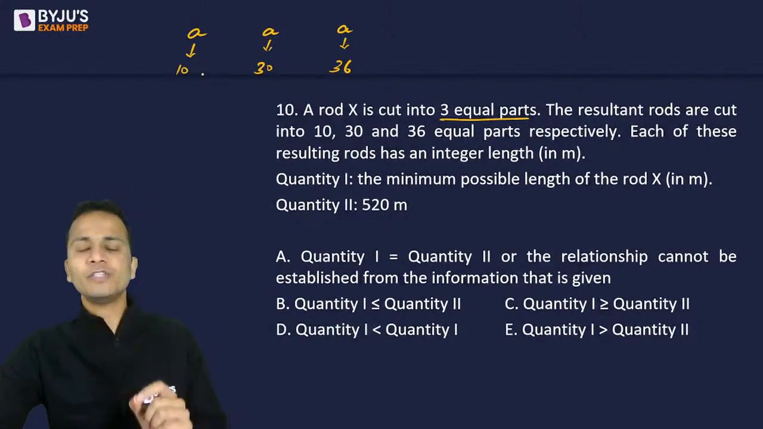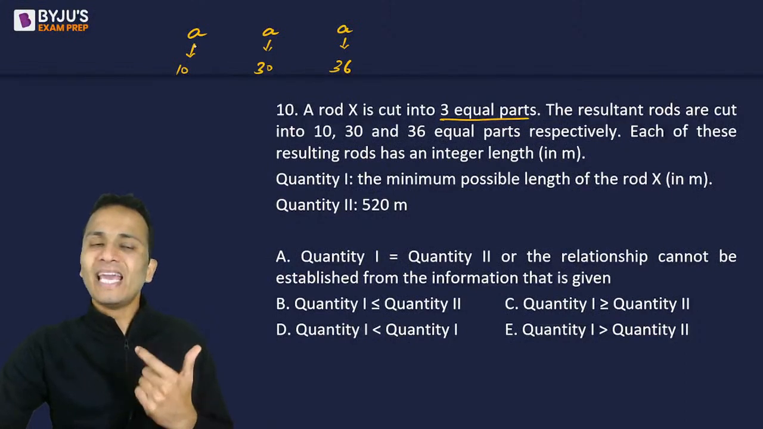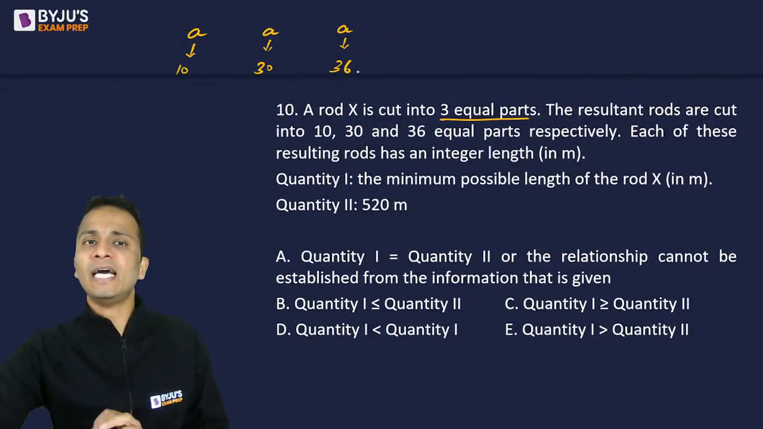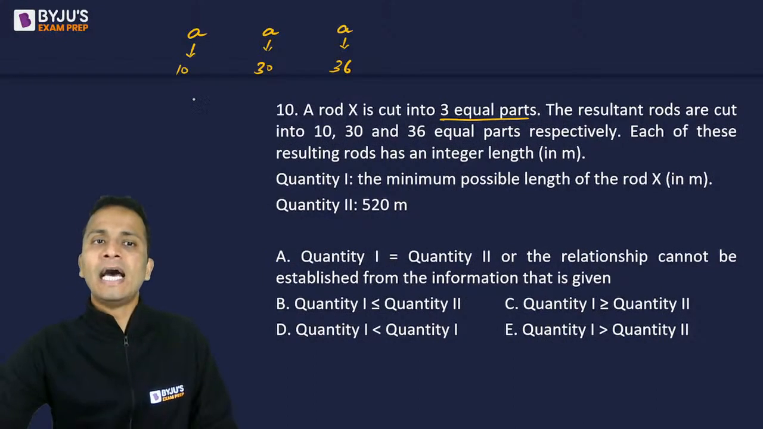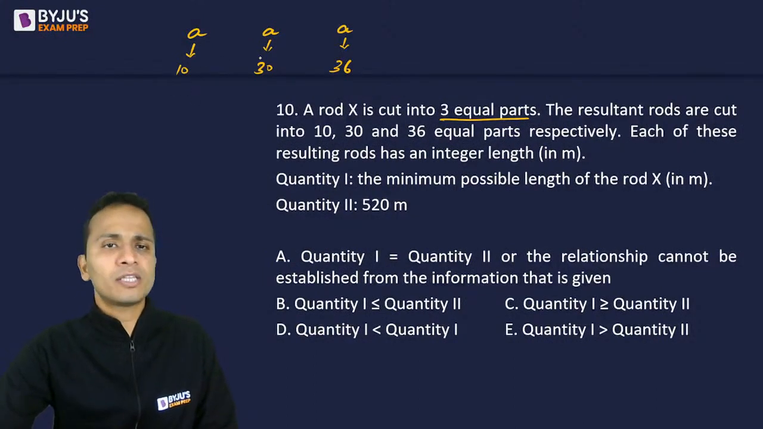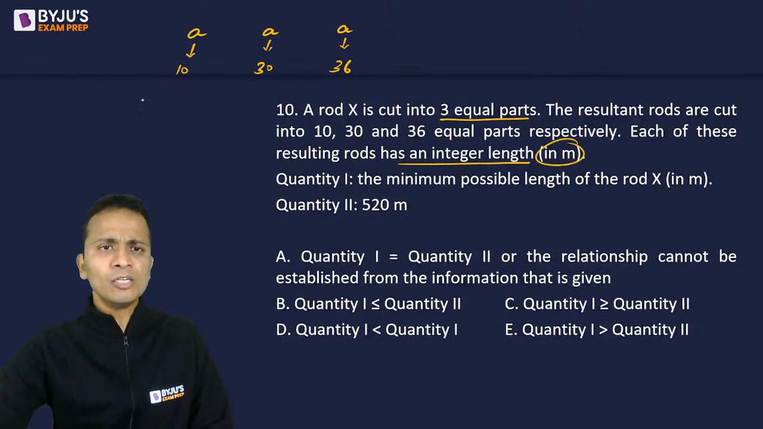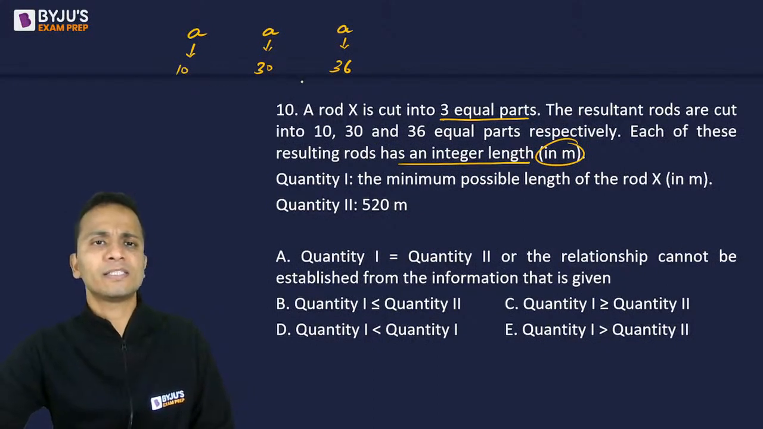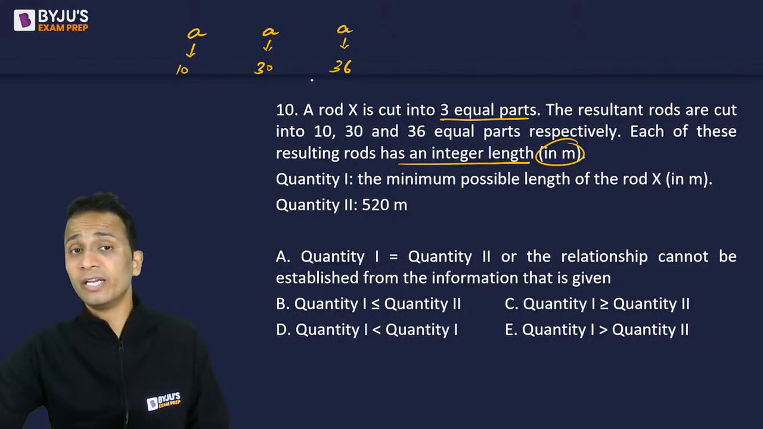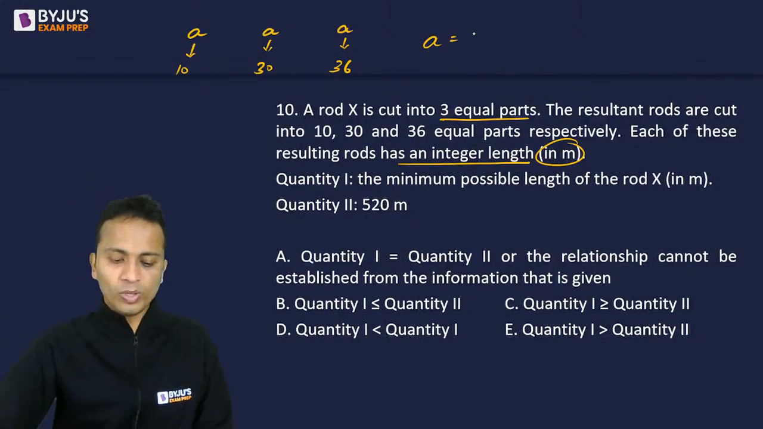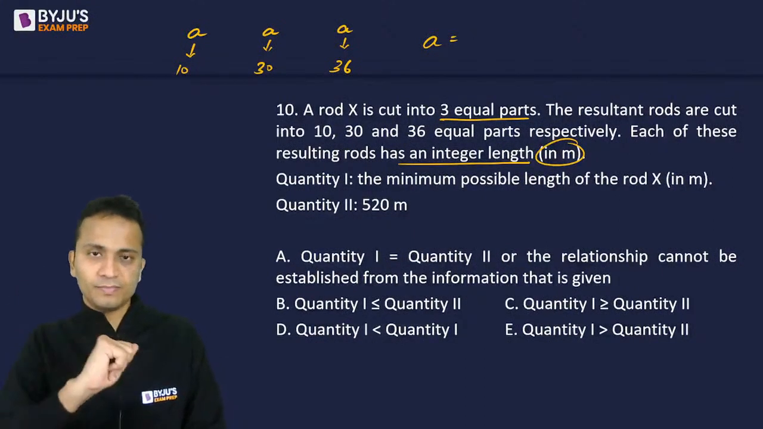So the length of each of these rods is A meters. The first one is divided in 10, second in 30 and third is in 36 parts. And these resulting 10 rods, 30 rods, 36 rods have all integer lengths in meters. So 10, 30 and 36, if all these are integral lengths, then what will be the value of A? What will be the value of A?